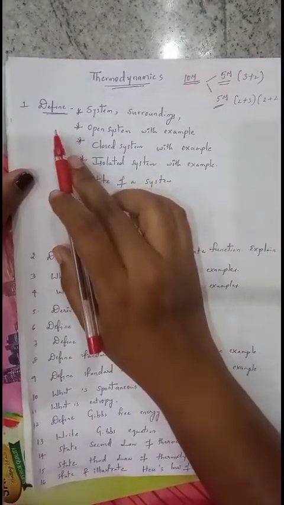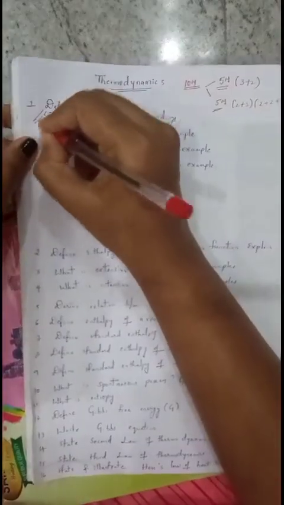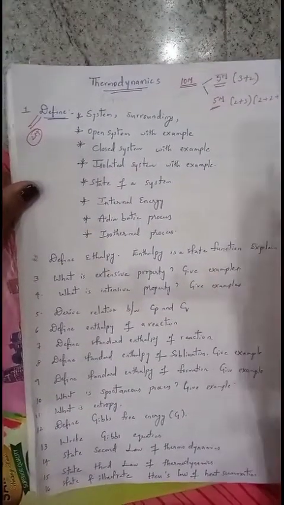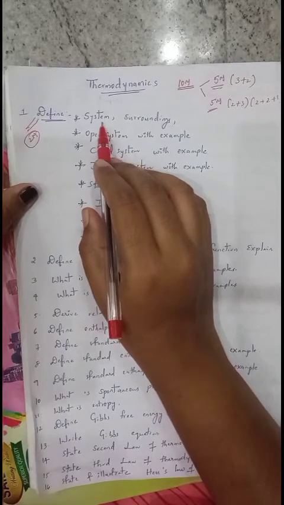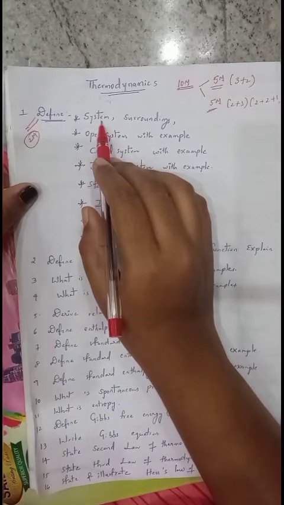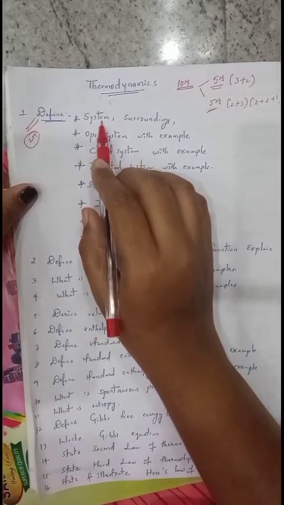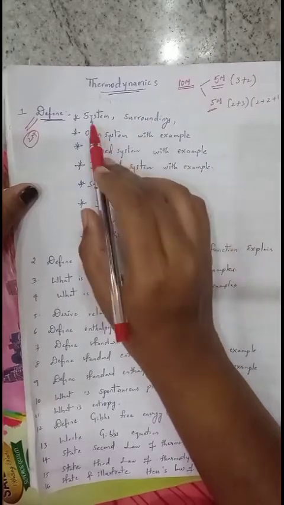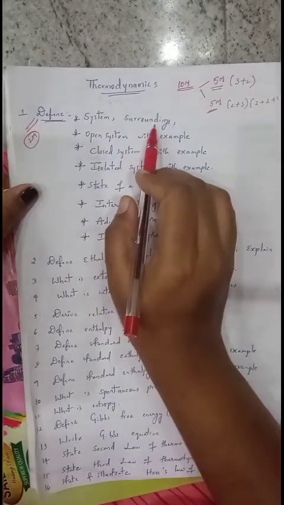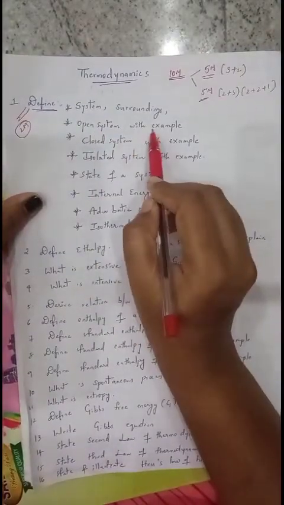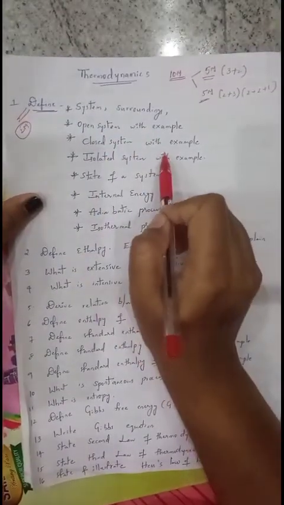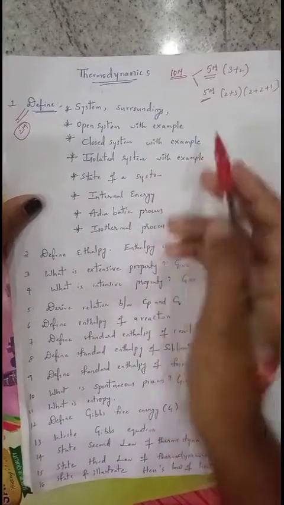So first, definitions are very much important for 2 marks. Definition with the example is very much important for 2 marks. So firstly, what is system? Whatever thing is under study in this world is said to be a system. And surroundings: except the system, the remaining part of the universe is known as surroundings. Now open system with example, closed system with example, isolated system with example.